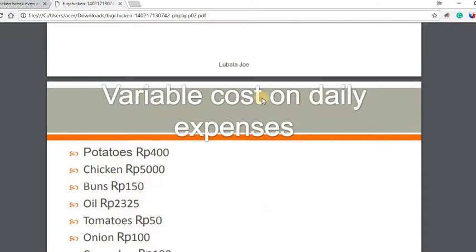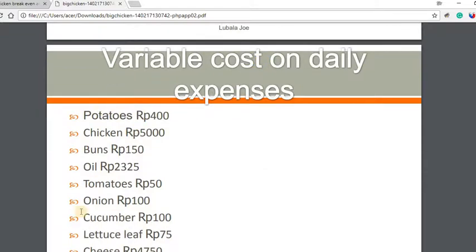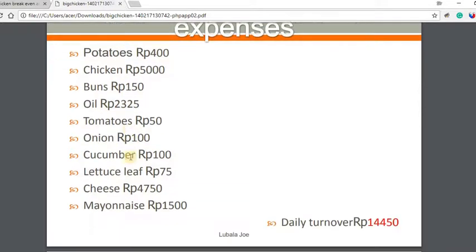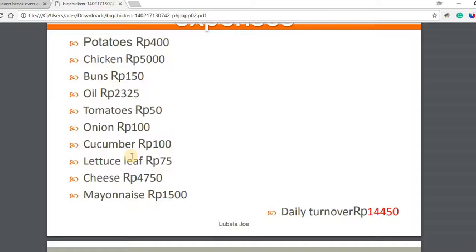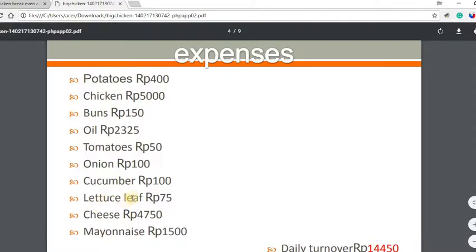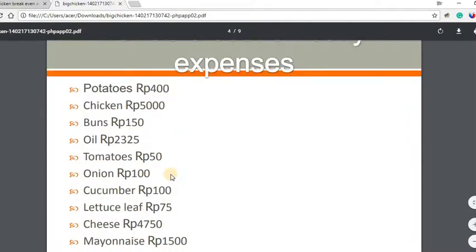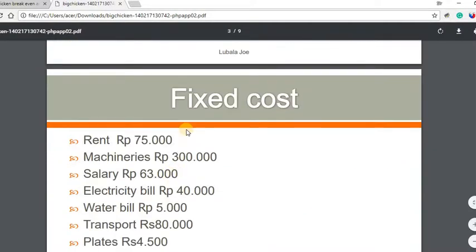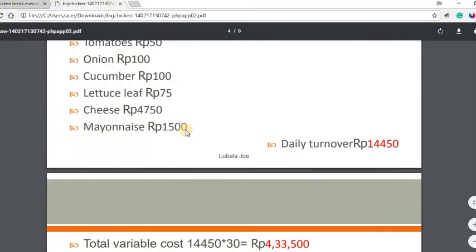Why am I saying this is a variable cost? Because the prices of these items will change according to the market: availability, demand, supply, like that. In this corona season, COVID-19, all the prices were a little high, right? So it's a variable cost. So the first thing is fixed cost and the second thing is variable cost.